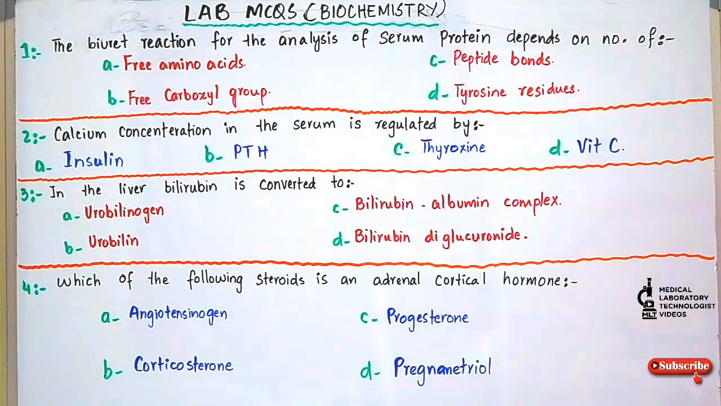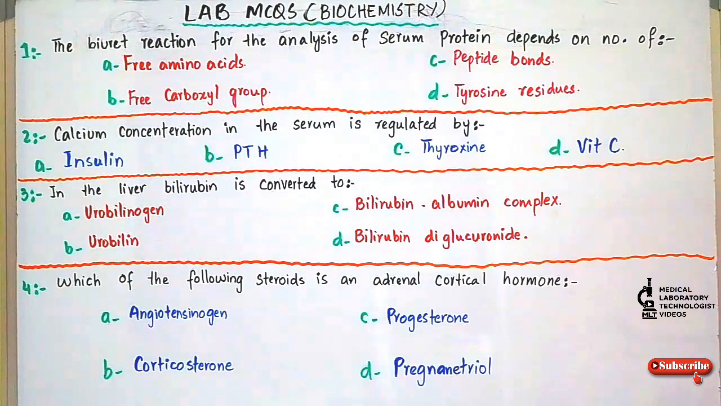Question number 1. The Biuret reaction for the analysis of serum protein depends on: option A, free amino acid; option B, free carboxyl group; option C, peptide bonds; option D, tyrosine residues. And the answer is option C, peptide bond.